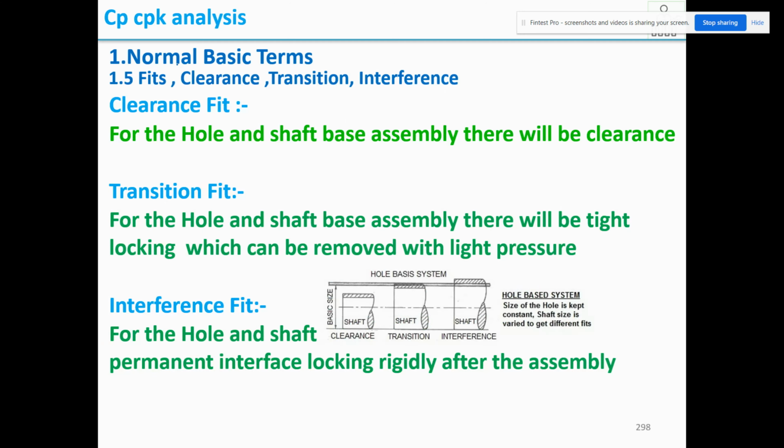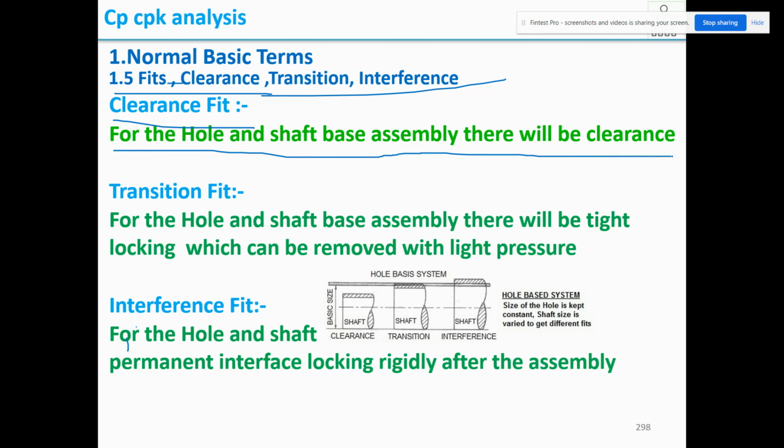Correct? Yes. Now, what are fits? In the fits we are going to see clearance, transition and interference. There are types of fits in an assembly. So usually we consider hole and shaft based system for explaining the different types of fit. So the first one is clearance fit. For the hole and shaft based assembly, there will be a clearance. Say this is a shaft and this is a hole. When you assemble it, there will be a clearance. So we can assemble and disassemble easily. So this is called clearance fit.